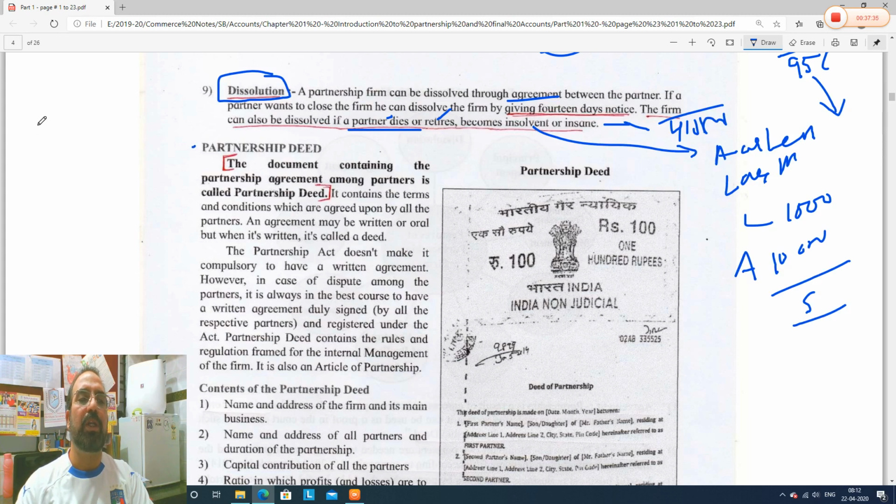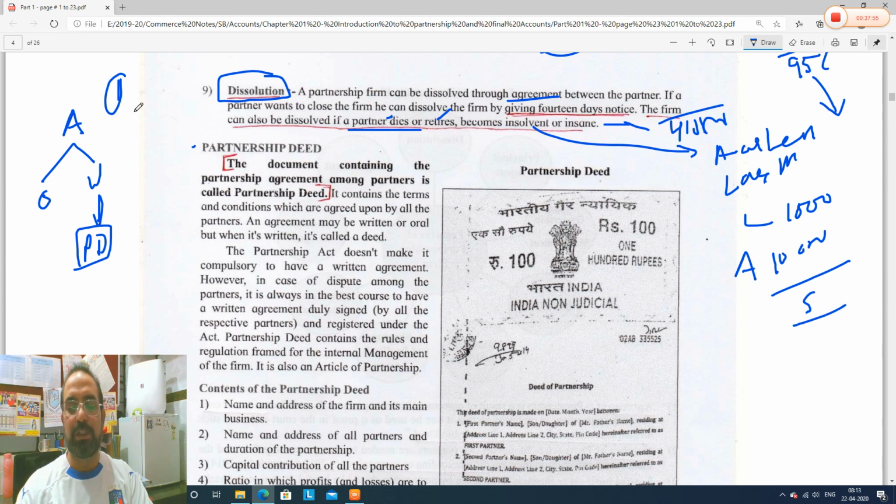Partnership deed. I have told you, beta. We will see again. Agreement can be in 2 forms, oral and written. When the agreement is in written form, that is called partnership deed. Very simple. This will come for 1 mark. So for 1 mark, you don't write an answer in 3 pages. Believe me, you won't get more than 1 mark. So for 1 mark, 1 line, 1 word, fill in the blanks, true, false, that much. What will you write? Agreement in a written form is called partnership deed.